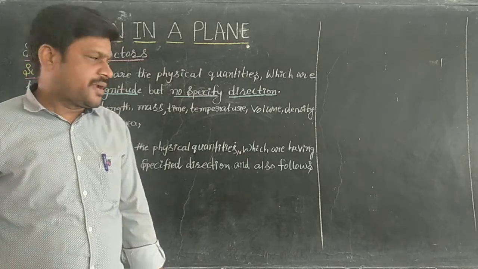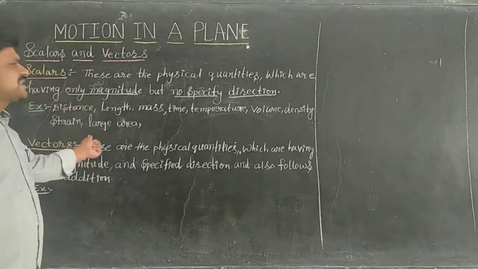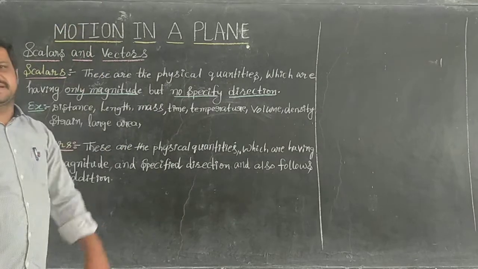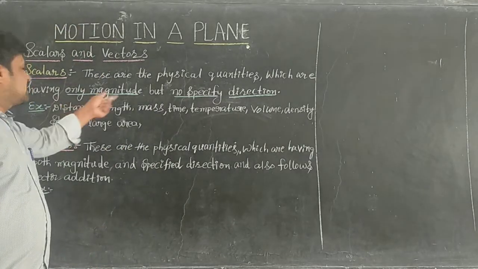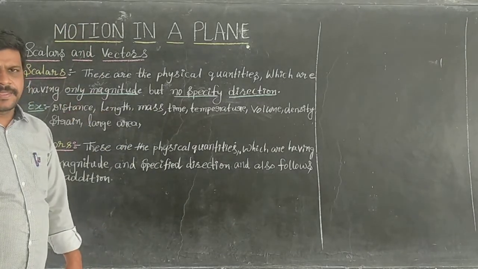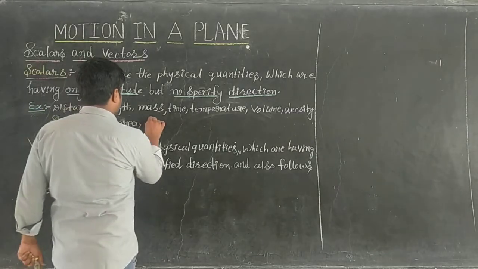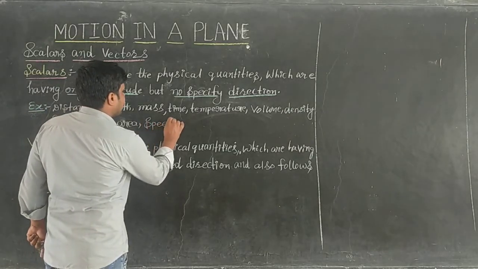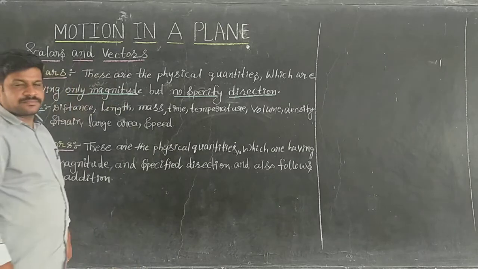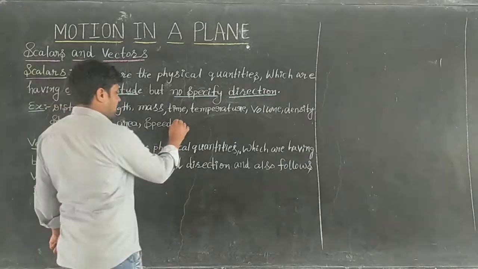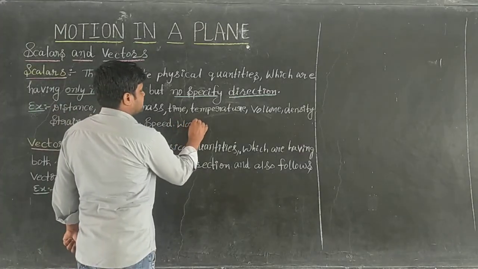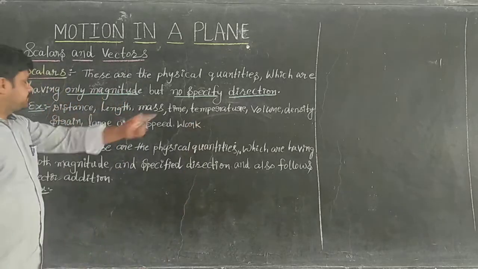Therefore, like this we can do some number of examples for scalars. Speed is an example. Work is an example for which one?